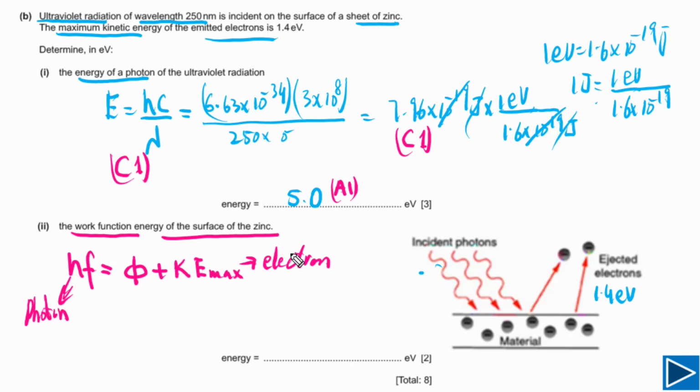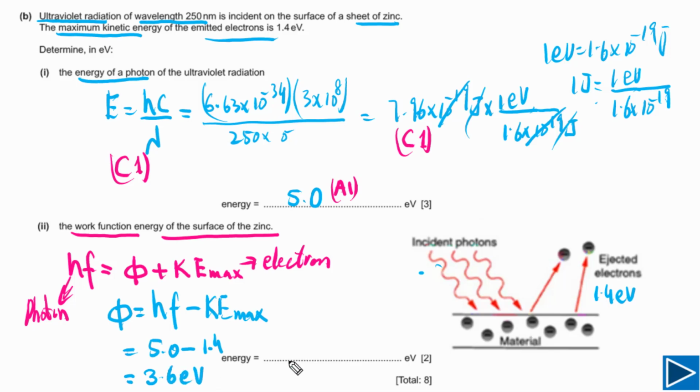The question is asking us to calculate the value of the work function. Simply we can rearrange this: phi is equal to hf minus kinetic energy maximum. hf we have calculated, that is 5.0, minus the kinetic energy maximum of the emitted electrons, which is given as 1.4 electron volts. Simply we subtract, and our final answer will be 3.6 electron volts.